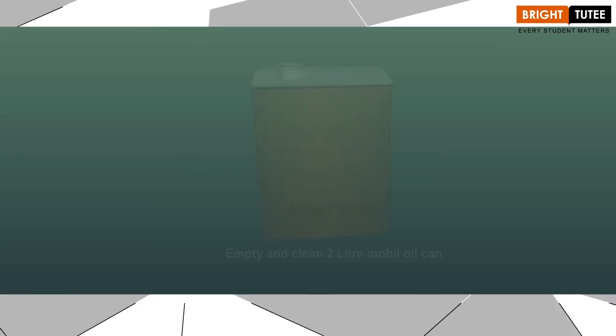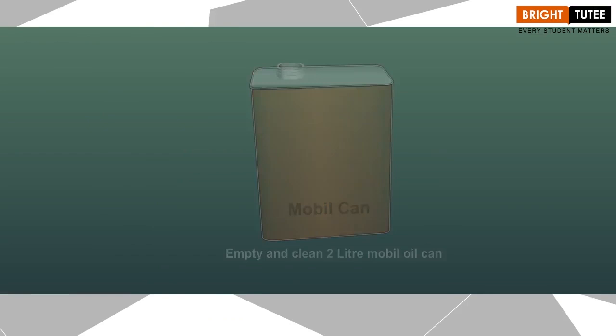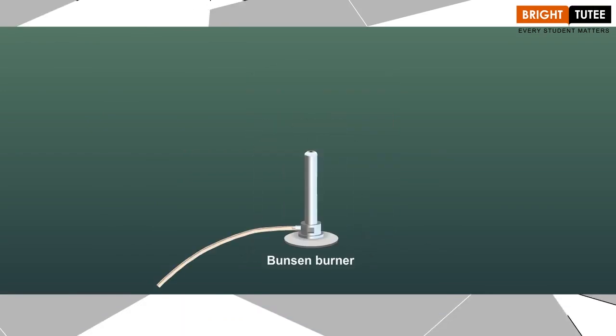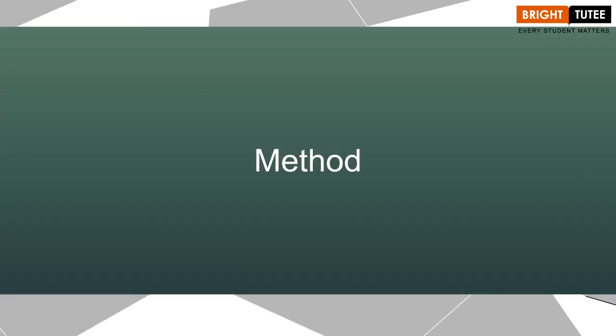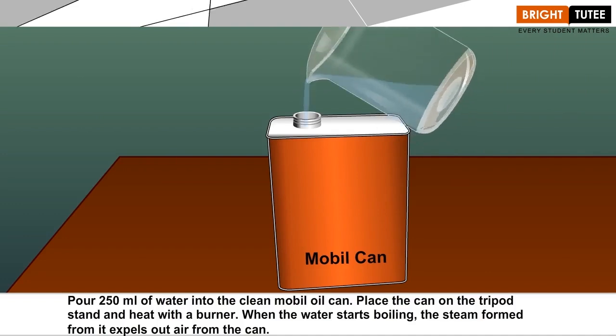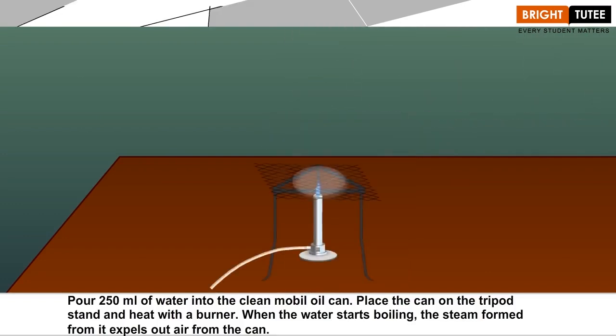Materials required: an empty and clean 2-liter mobile oil can, water, a tripod stand, and a Bunsen burner. Method: pour 250 ml of water into the clean mobile oil can. Place the can on the tripod stand and heat it with the burner.